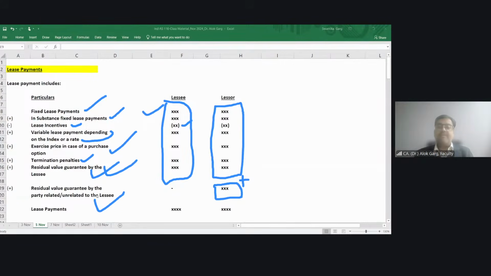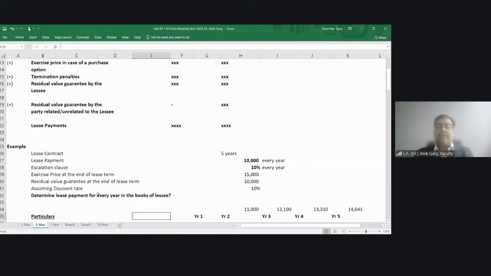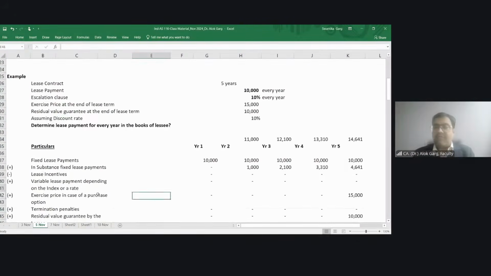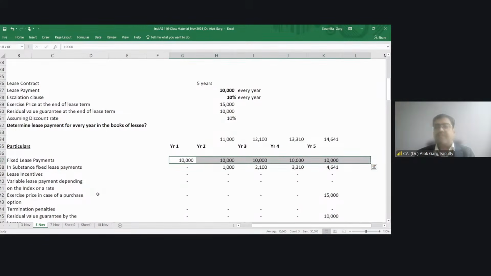Now, quickly, let's do a question on this. Lease contract is for 5 years. Lease payment is 10,000 rupees every year. Escalation clause is 10% every year. Exercise price is 15,000. Residual value guarantee is 10,000. Assuming discount rate of 10%. Friends, in year one, what is my fixed lease payment? 10,000 rupees every year. Yes or no? Clear hai na? 10,000 rupees my lease payment every year, correct?